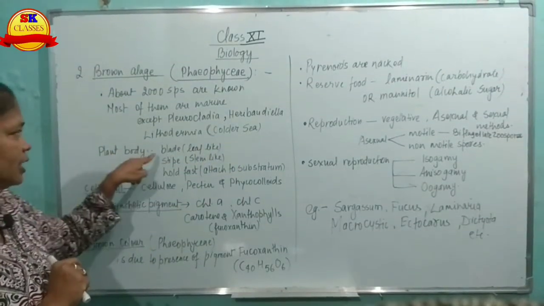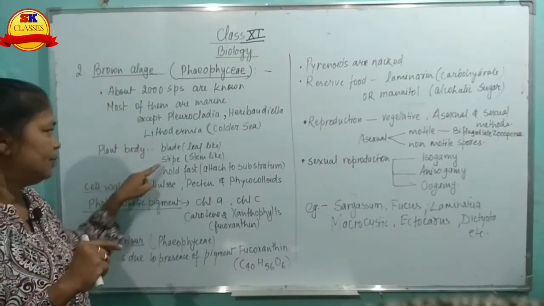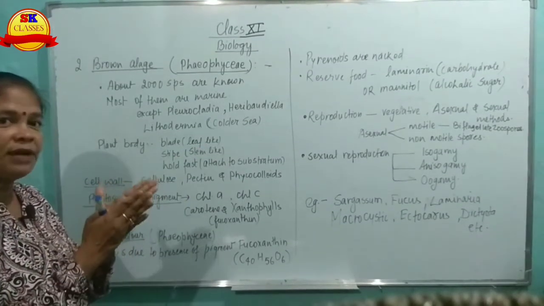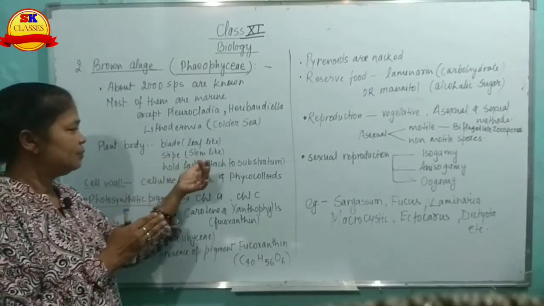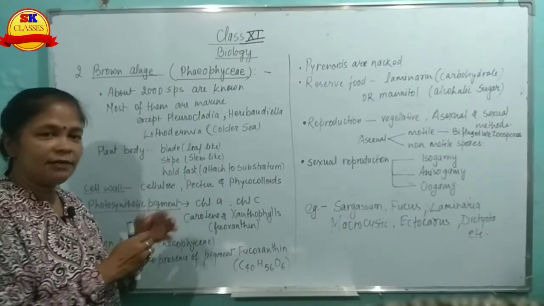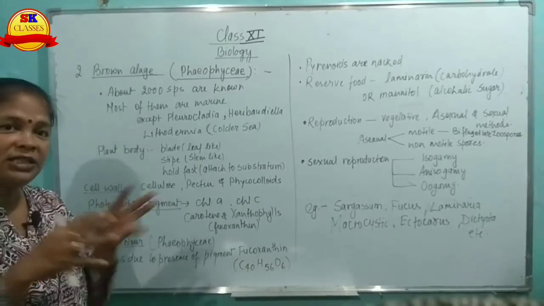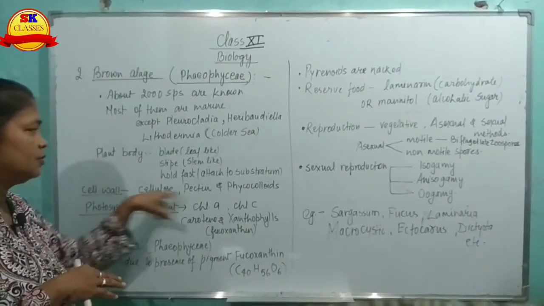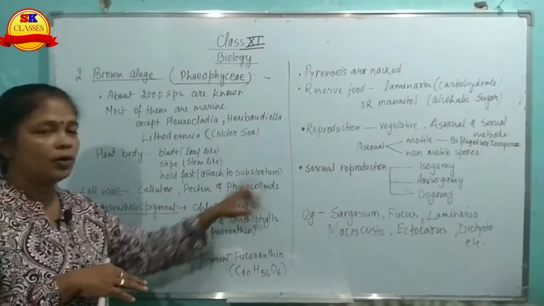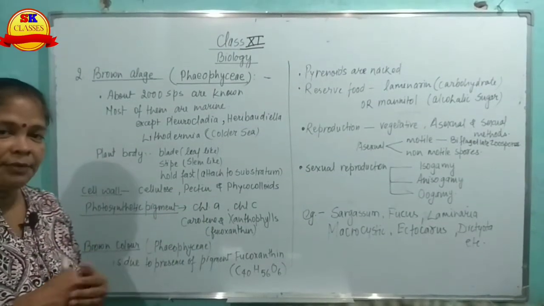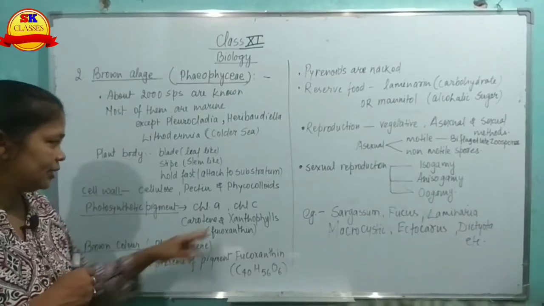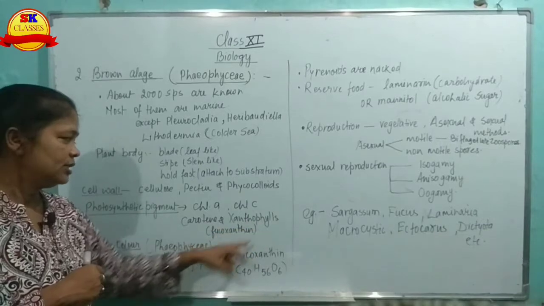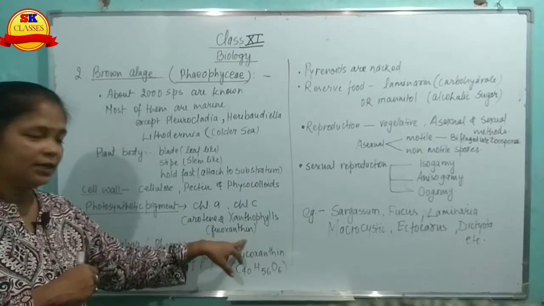Plant body is blade-like, stipe and holdfast. It is divided into three parts. One is showing the leaf-like structure. The stipe is stem-like, and the holdfast cell helps the algae to attach to the substratum. The cell wall is made up of cellulose, pectin, and phycocolloids. Photosynthetic pigment is chlorophyll A and C, carotene, xanthophylls, that is fucoxanthin.